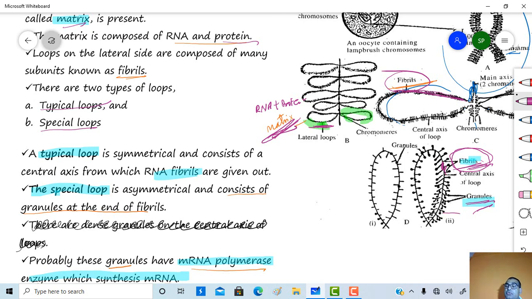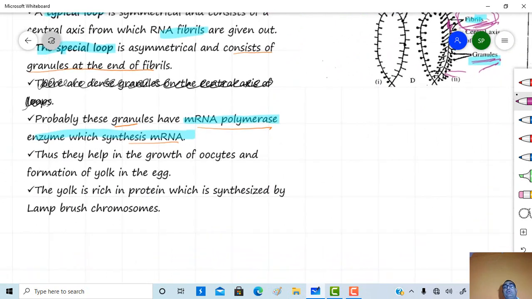So these are the granules which are present at the end of the fibrils. Probably these granules have RNA polymerase enzyme which synthesizes mRNA. Thus, these granules help in the growth of oocytes and formation of yolk in the egg. This yolk is rich in protein which is synthesized by the lampbrush chromosome.